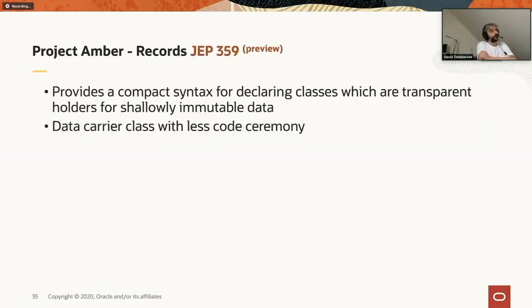Records provide a very compact syntax for declaring classes which are data holders, basically an immutable tuple in which you can store data and that you can pass around. I'm going to show you how it works, and you will see that on one hand it is very simple, but on the other hand very efficient.